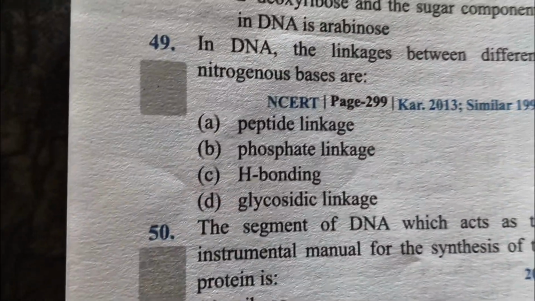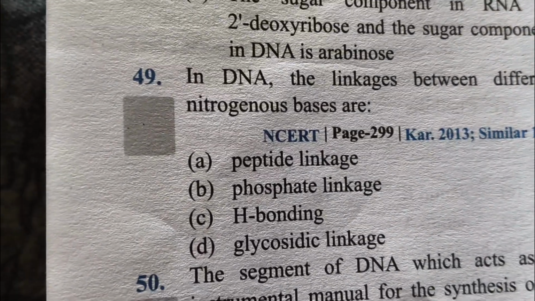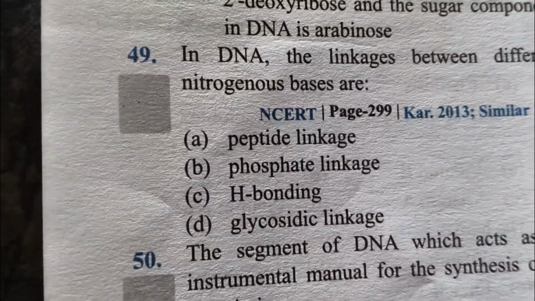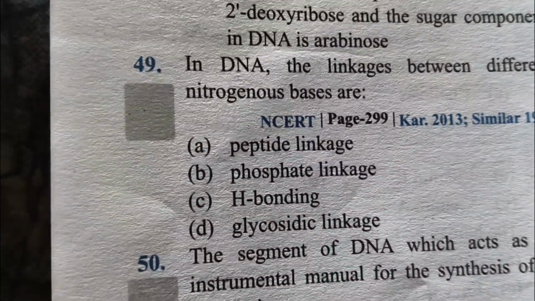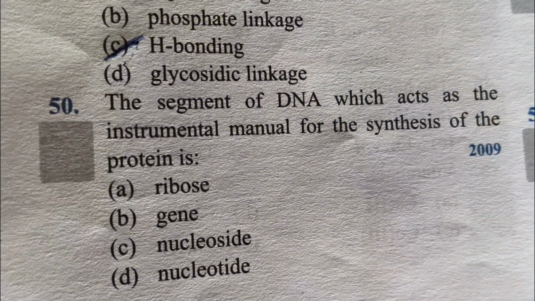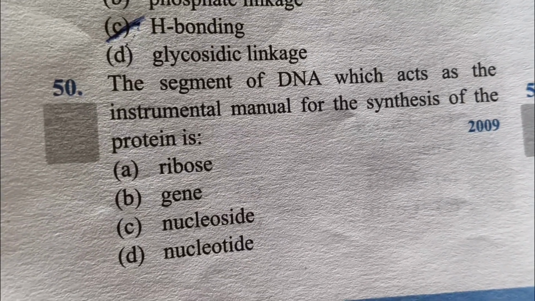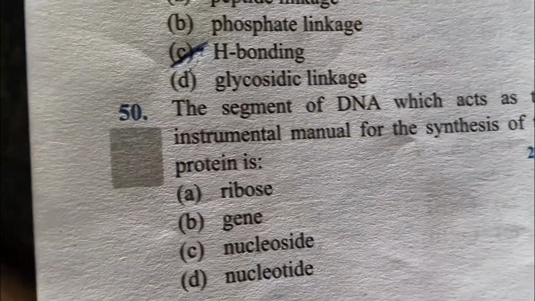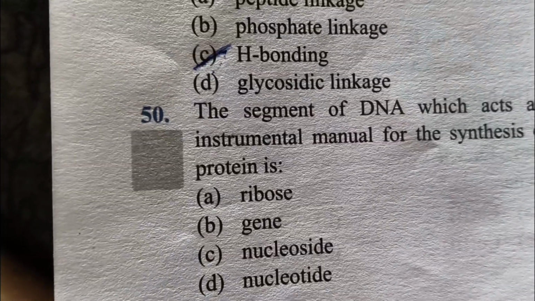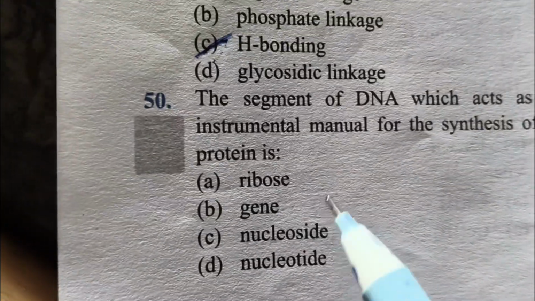Question number 49. In DNA, the linkage between different nitrogenous bases. The base pairs of two strands of DNA are linked together through H bond. So answer C, H bonding. Question number 50. The segment of DNA which acts as the instructional manual for the synthesis of a protein is. The DNA sequence that codes for a specific protein is called gene, and thus every protein in a cell has a corresponding gene. So answer is gene.